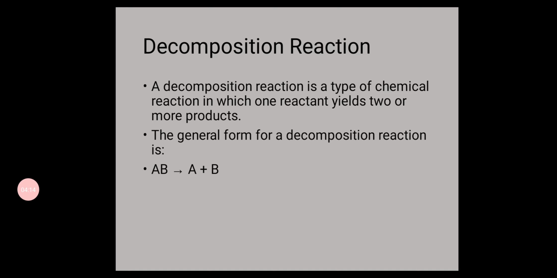When a single substance is broken down into two or more different substances, such reactions are called decomposition reactions. So a decomposition reaction is a type of chemical reaction in which one reactant yields two or more products. When AB is decomposed into different products, A plus B, such chemical reactions are called decomposition reactions.